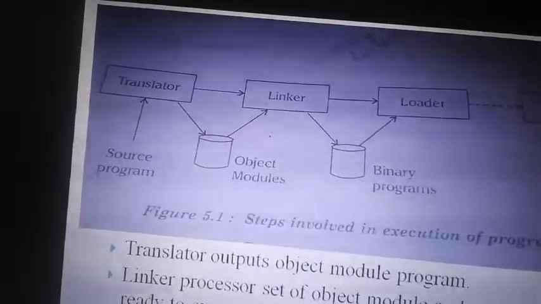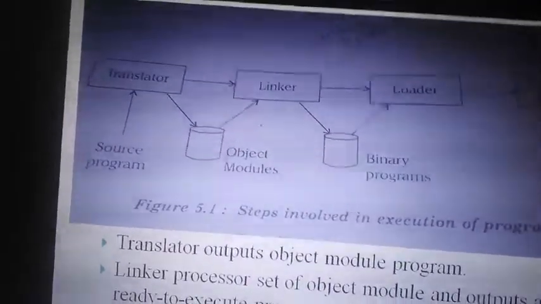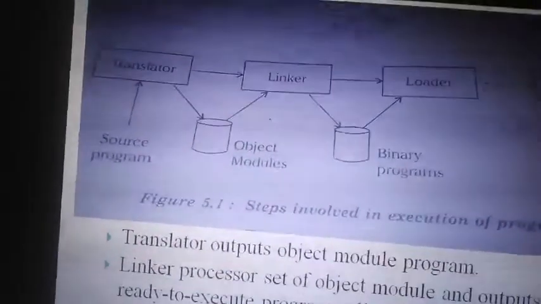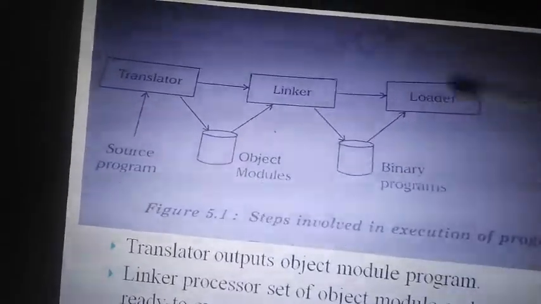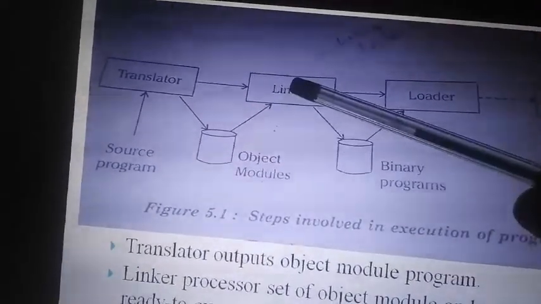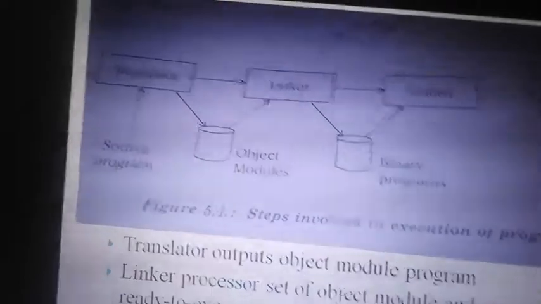Same if loaded by the linker and loader at 500, then it is the absolute loader. How was it? The same location. There is no change for any of the symbols, any of the lines. Here 500, here also 500, here 501, here also 501.